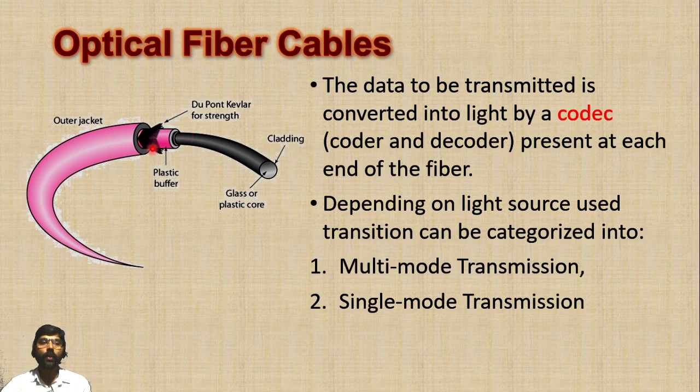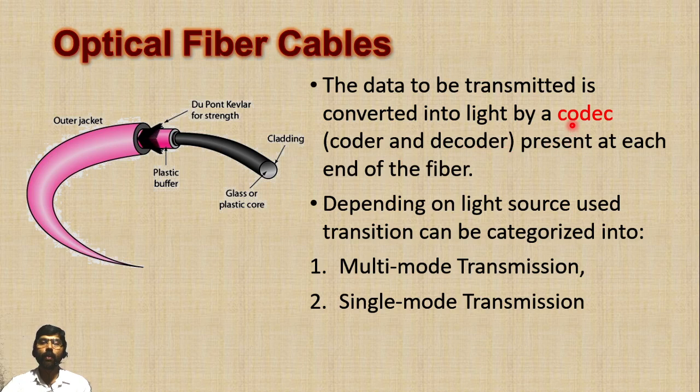I have already told you the optical fiber transmits the data in the form of light. So both the sender as well as the receiver have a feature called codec. The full form of codec is coder and decoder.